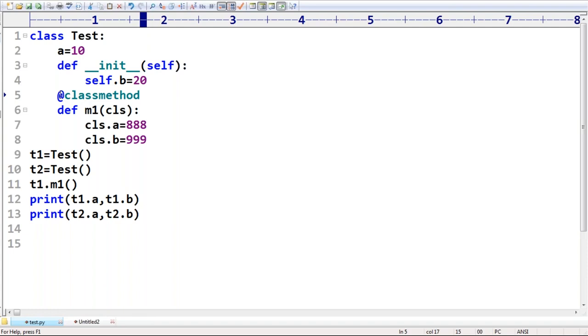The remaining code is always the same. At last, one more thing I'm asking: Test.a and then Test.b. Please guys, what is the output by default you are going to get in this case?